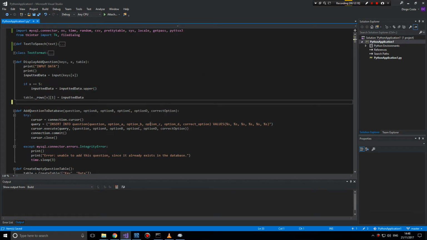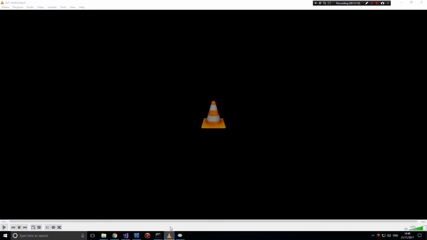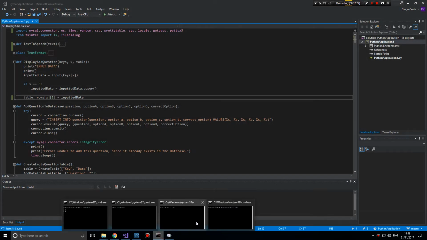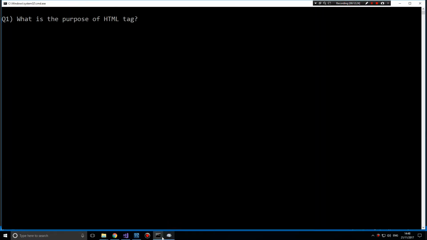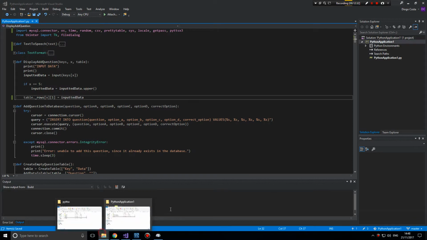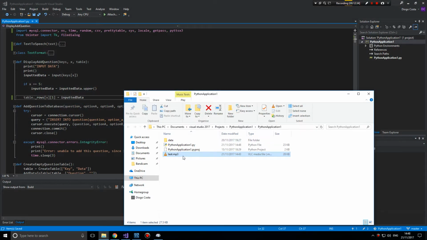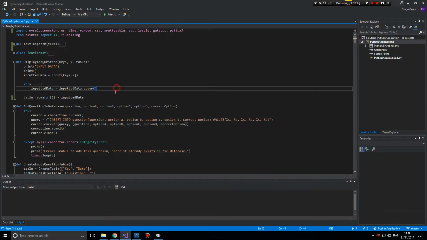Okay, so what else do we need to do? We talked about probably adding some sounds, and those would be WAV files unless I use another module for utilizing stuff like MP3. Control F5.